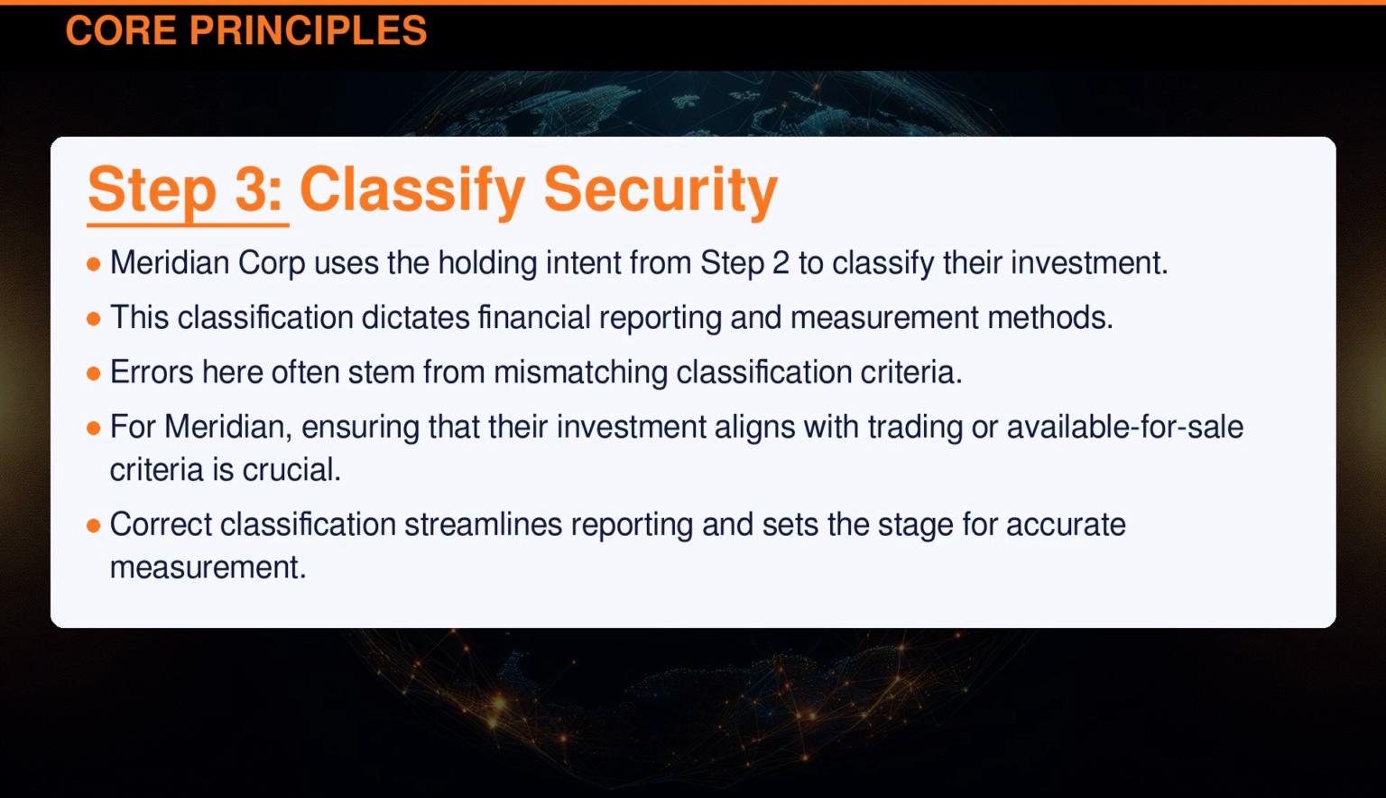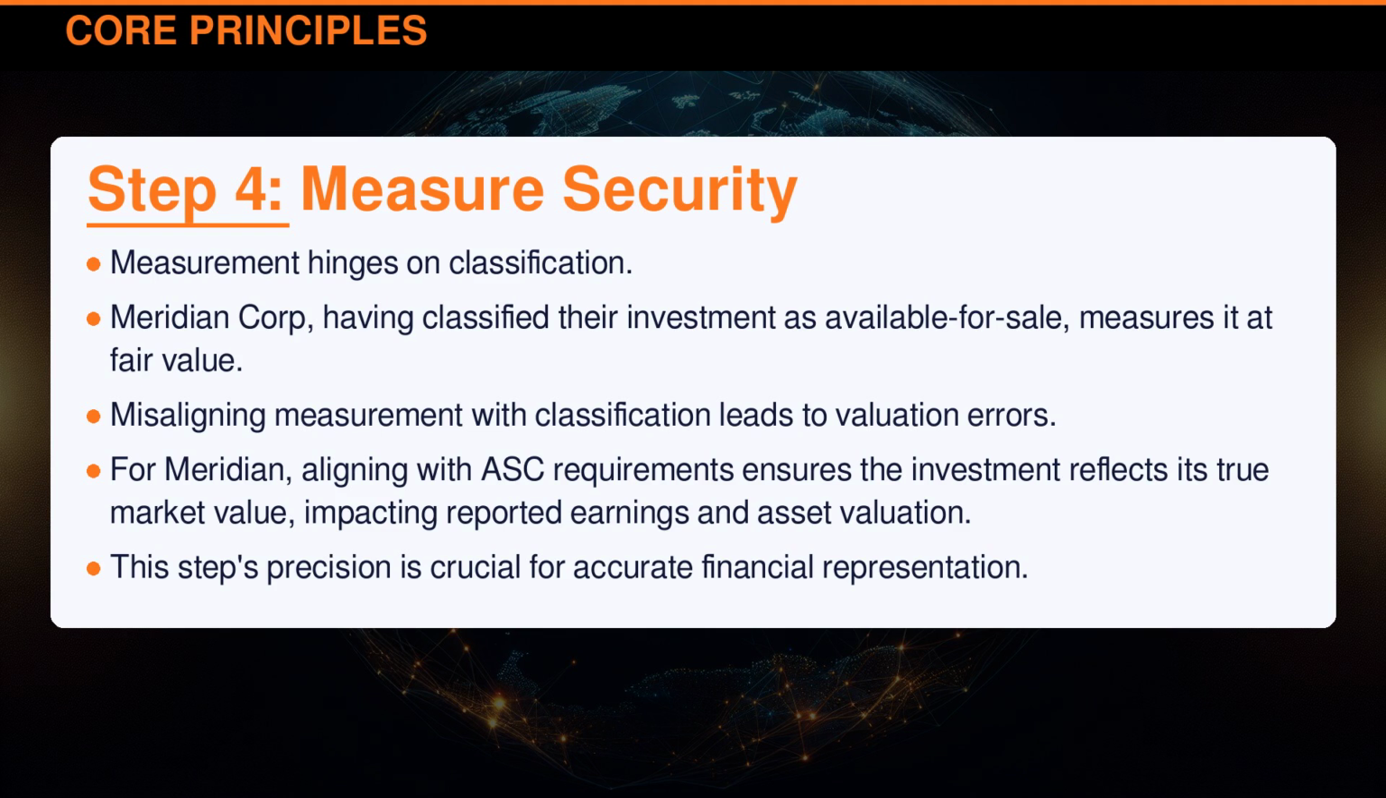Meridian Corporation uses the holding intent from Step 2 to classify their investment. This classification dictates financial reporting and measurement methods. Errors here often stem from mismatching classification criteria. For Meridian, ensuring that their investment aligns with trading or available for sale criteria is crucial. Correct classification streamlines reporting and sets the stage for accurate measurement. Measurement hinges on classification.